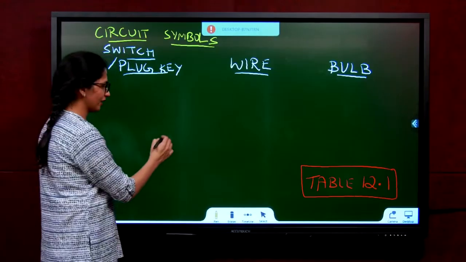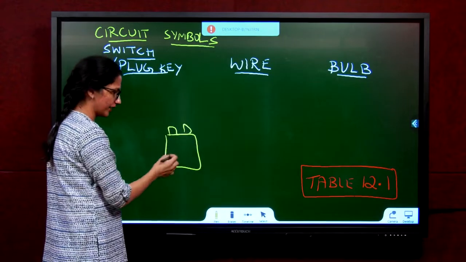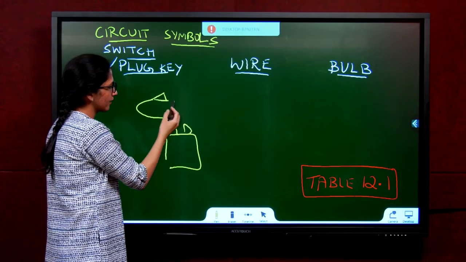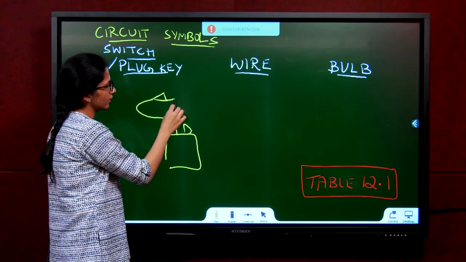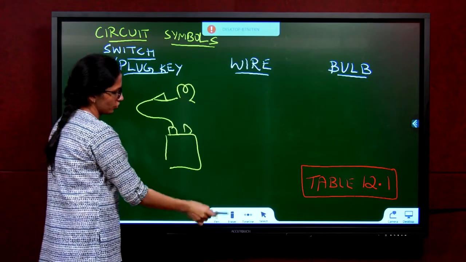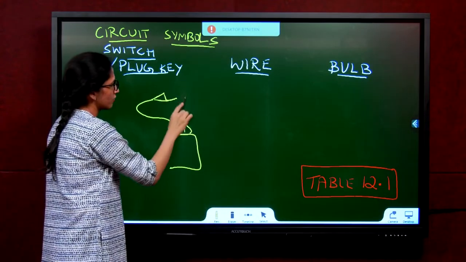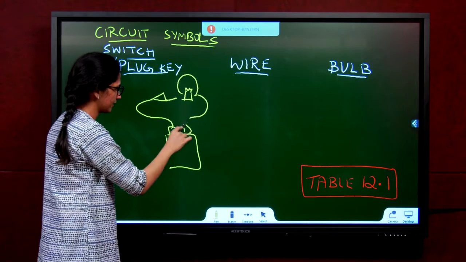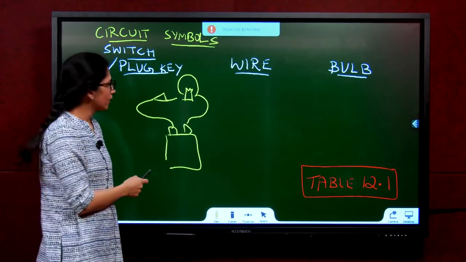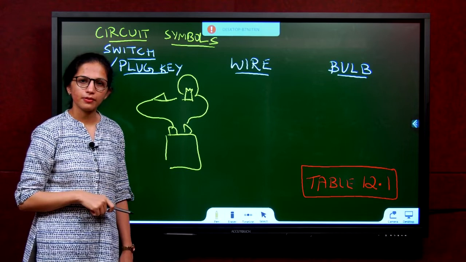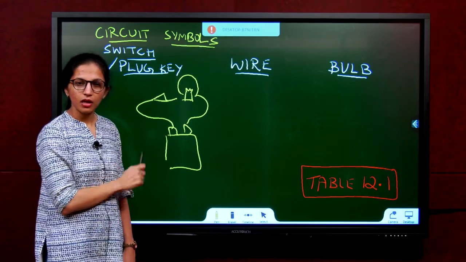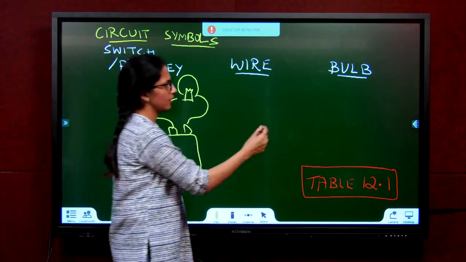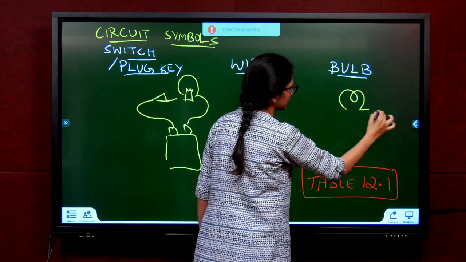So now, if I tell you to connect a bulb, what do you do? You take a battery, you put a wire, you have a switch, and then after the switch, you have a bulb. So when you draw a bulb, and then you connect it back, or you have something else in between. Now if I tell you to draw all this in your exam, so much time it will take to draw battery, bulbs. So we need something called symbols to make it easy for us. So a bulb, a symbol is like this. That's all.